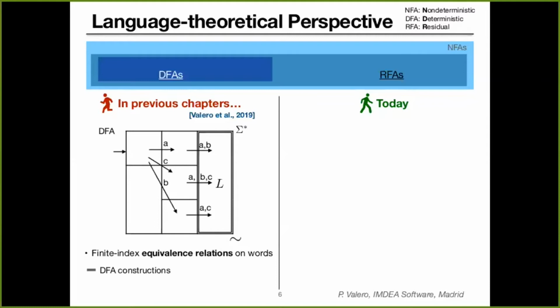The initial state will be the only block that contains epsilon, and the final states will be all those blocks whose union generates the language L. In order to define the transitions, we look at whether the set of words in one block, when concatenated with a symbol, produces a set that is included in another block. When that happens, we establish a connection between these two blocks, meaning that we add a transition in the automaton that connects the states corresponding to those blocks. The resulting automaton is a deterministic automaton that generates precisely the language L.